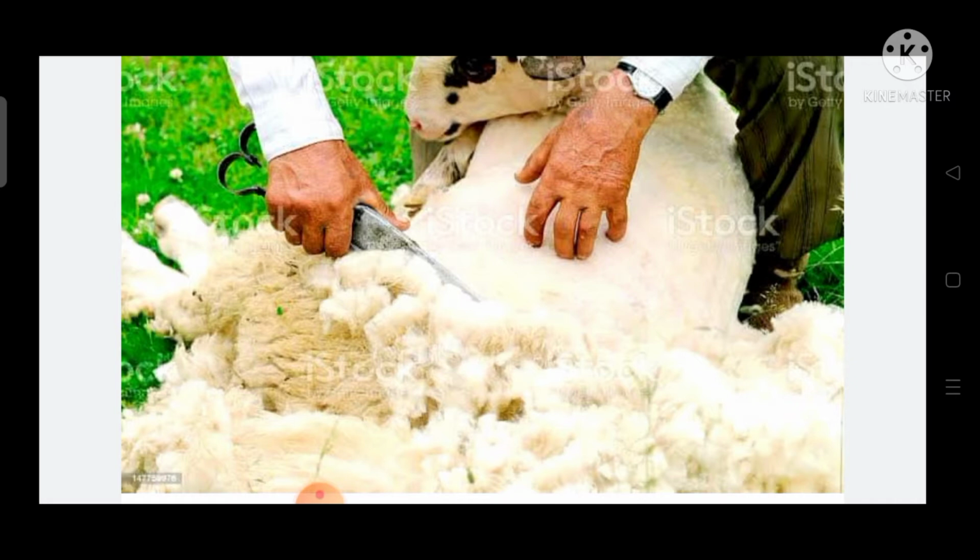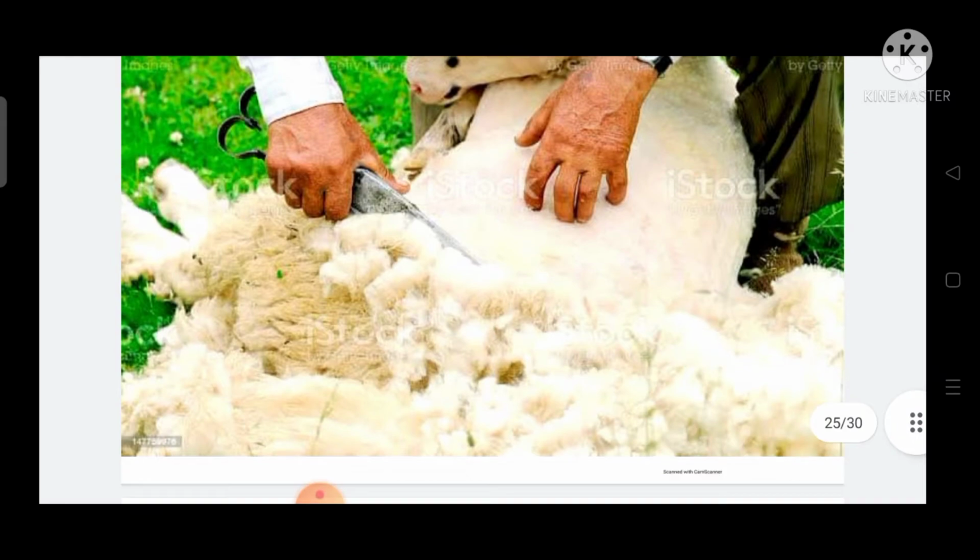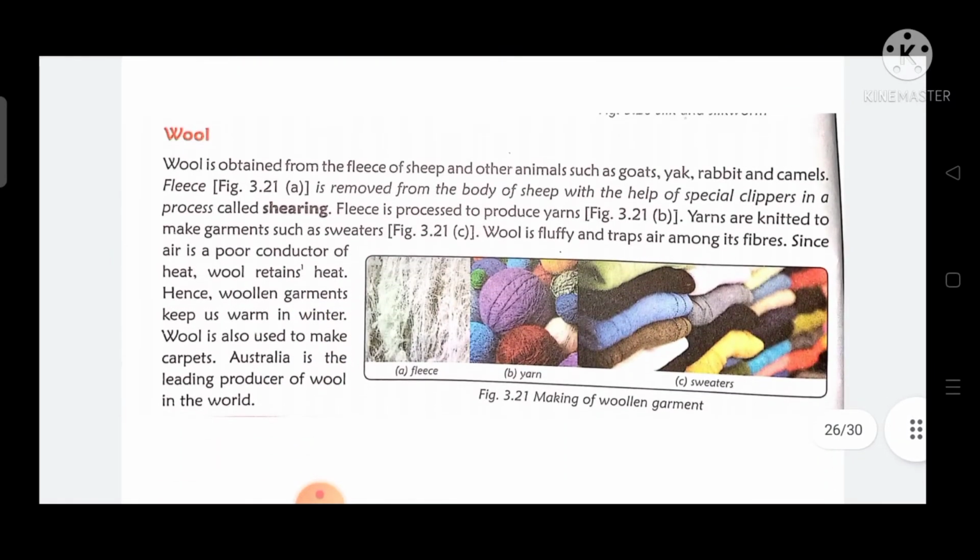Then we can see this is what? Wool. It is so soft and fluffy, right? So now let us learn about wool.